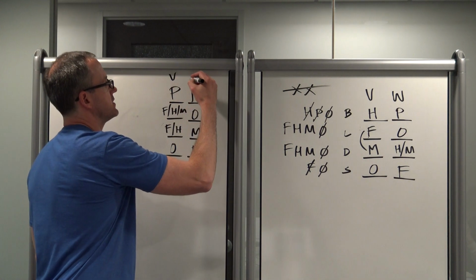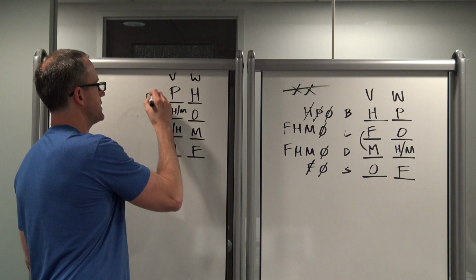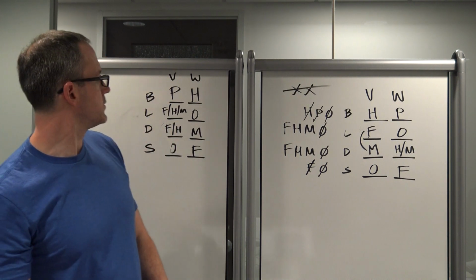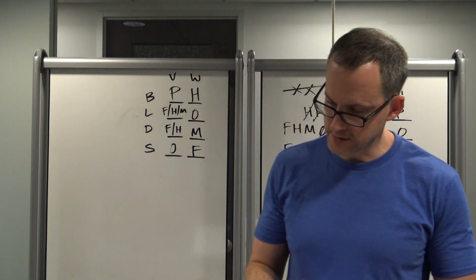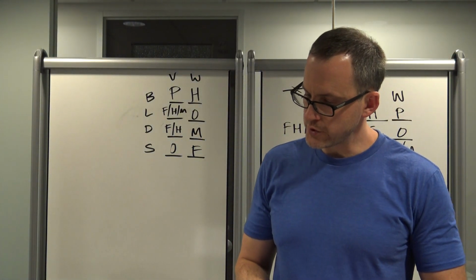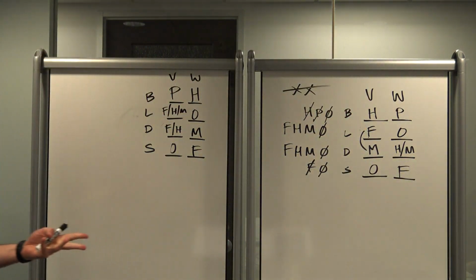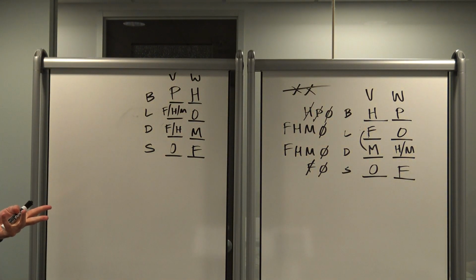Just a reminder, this is V, this is W. I think we're good with this being breakfast, lunch, dinner, and snack, but it'd be lame to get something wrong because of that. Which one of the following statements must be true? Okay, so if it's a must be true and we have two worlds, what's got to be true about the correct answer? Has to be true in both, right?